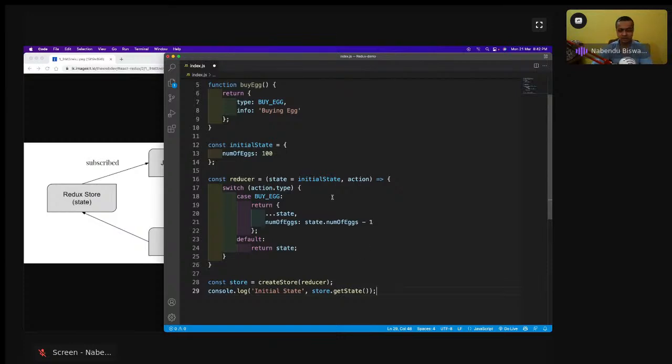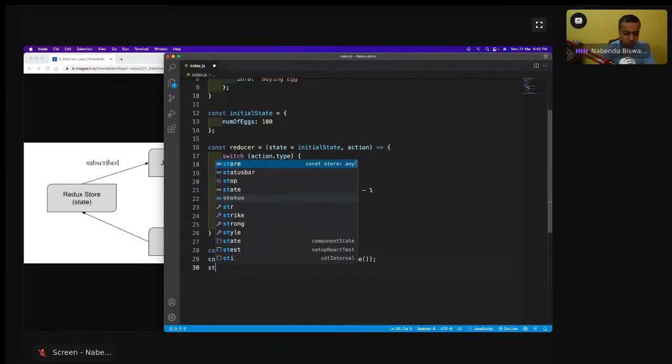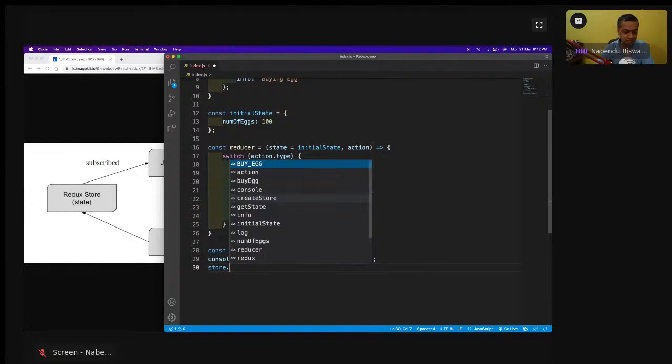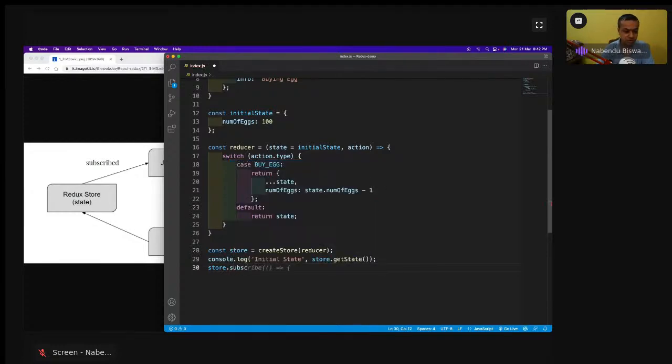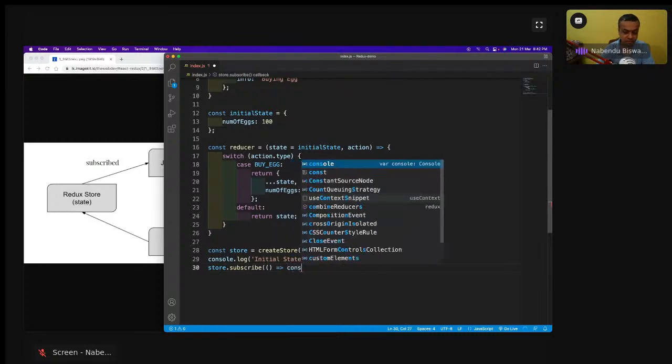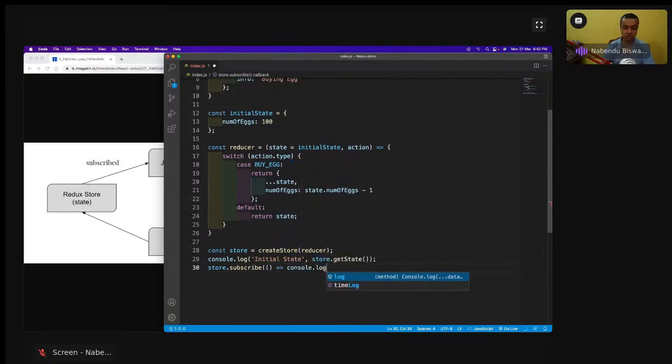Then I will have store.subscribe, and console.log updated state is store.getState.